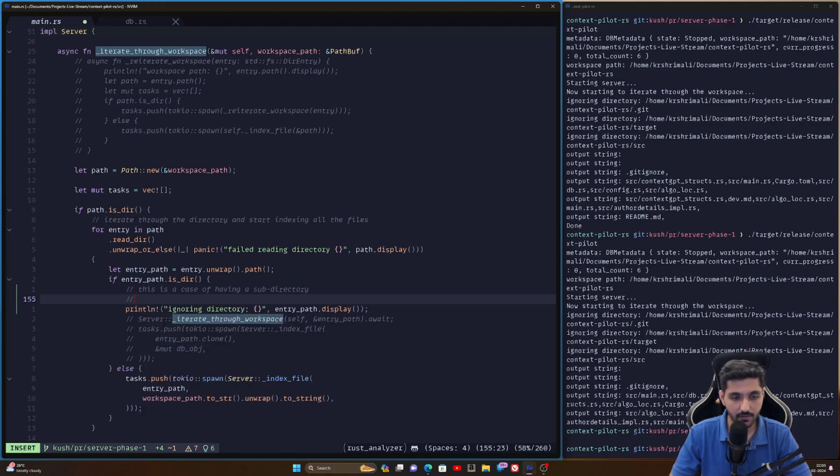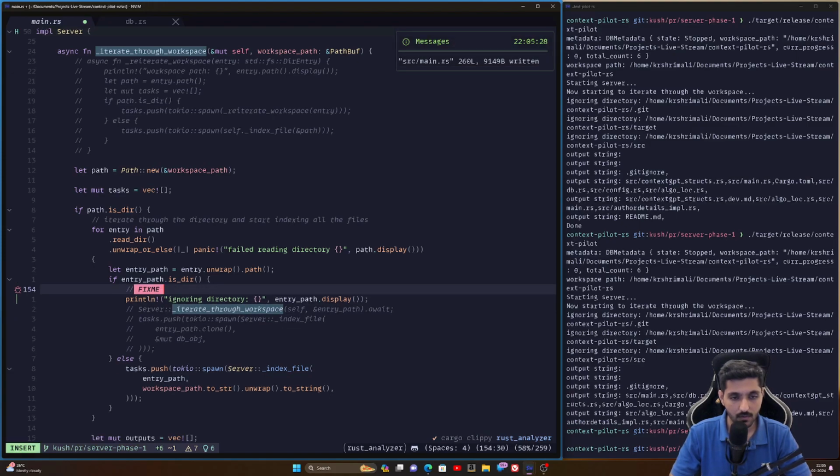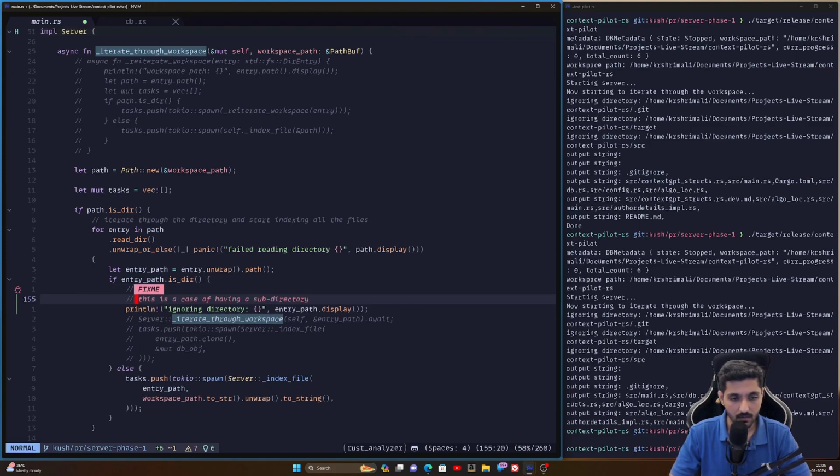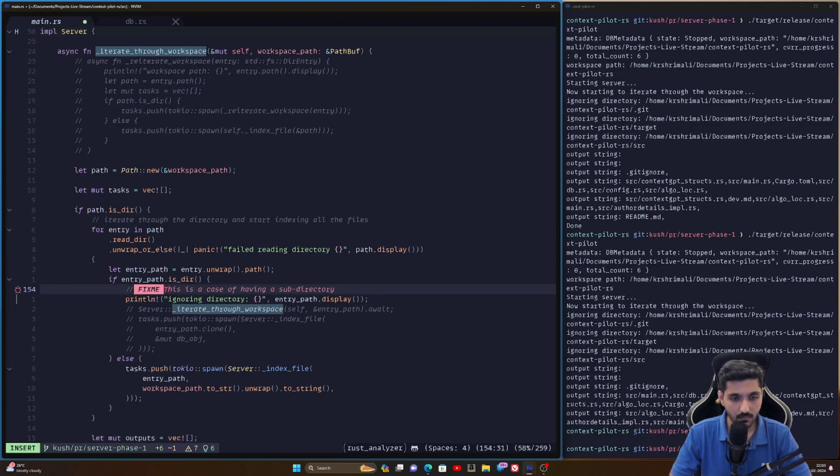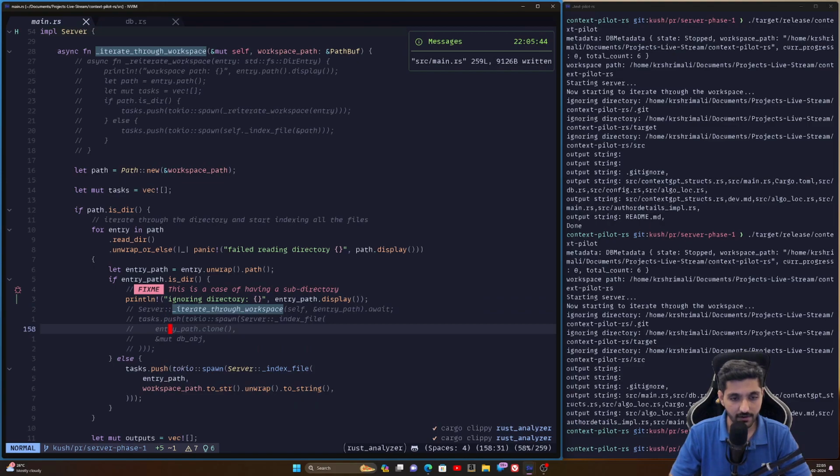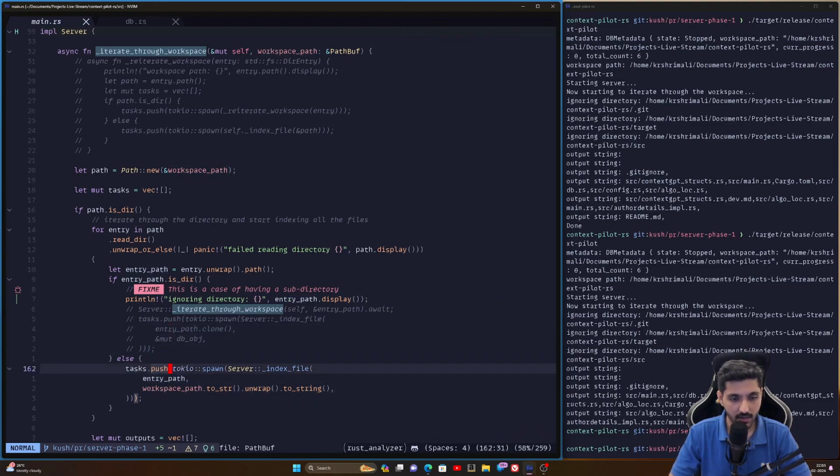All right, I can just have a fix me. Let me get all of this into one line. Okay, so we are ignoring the directory right now, but we need to call it recursively. And if it's a file, what we are doing is task.push tokio spawn, server index file, and that's it.